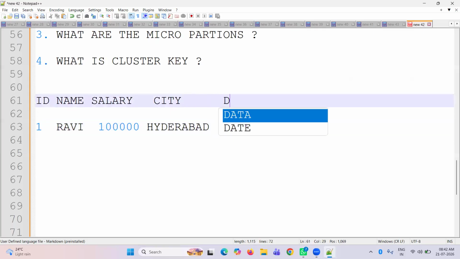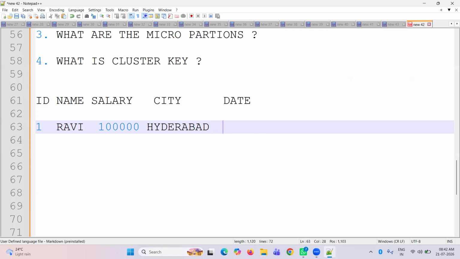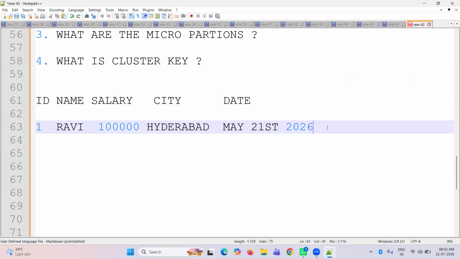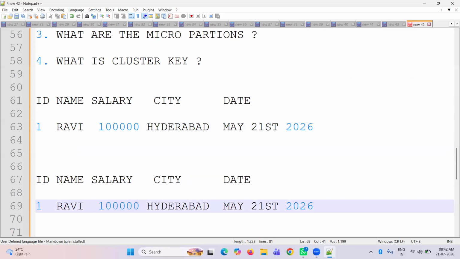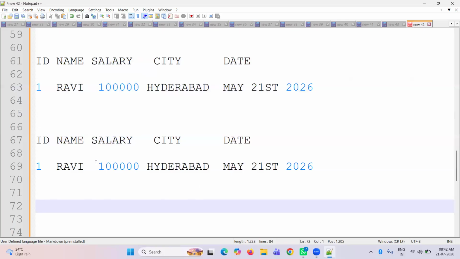You can give the date also, no worries: May 21st, 2026. So he is currently in Hyderabad. Then he got an offer from some other company and needs to move to the bank. So same data, you need to move to the bank. So this is the data. Now what is the data here? Here we have the same data.